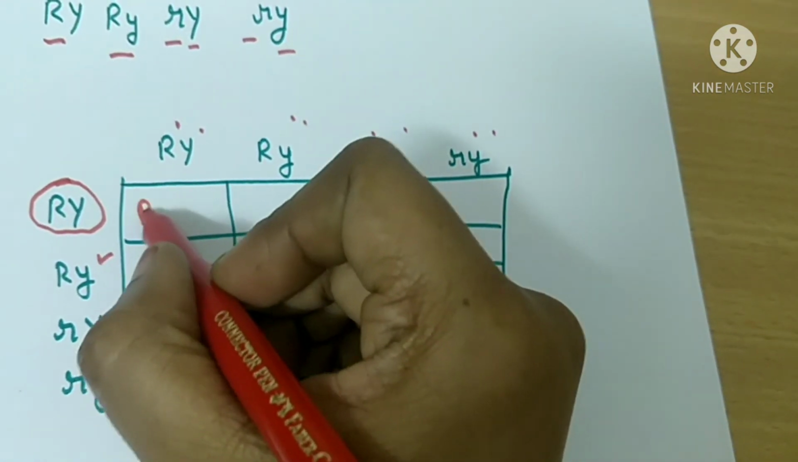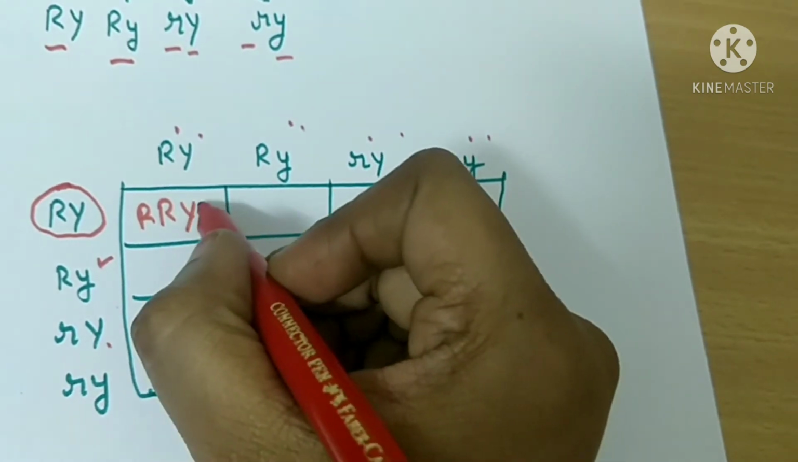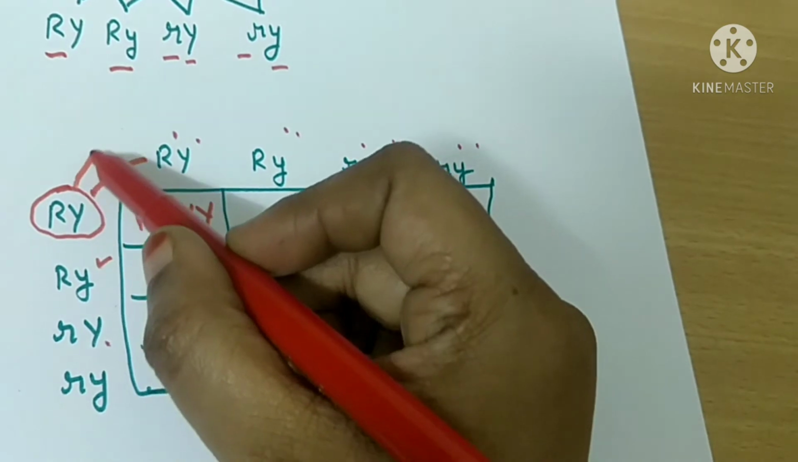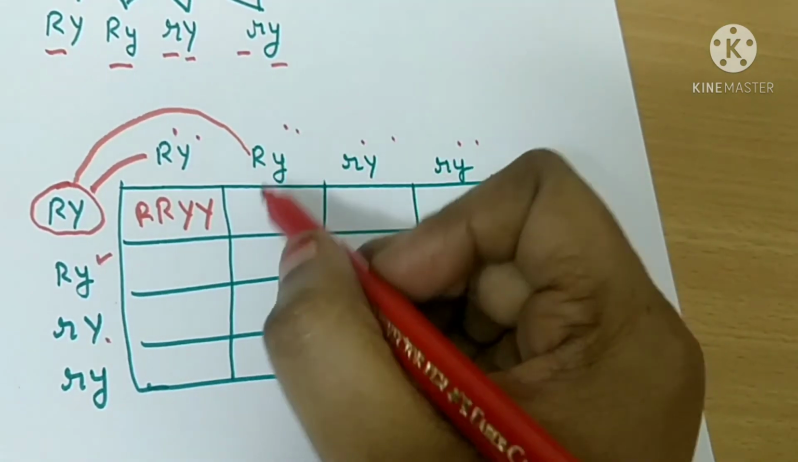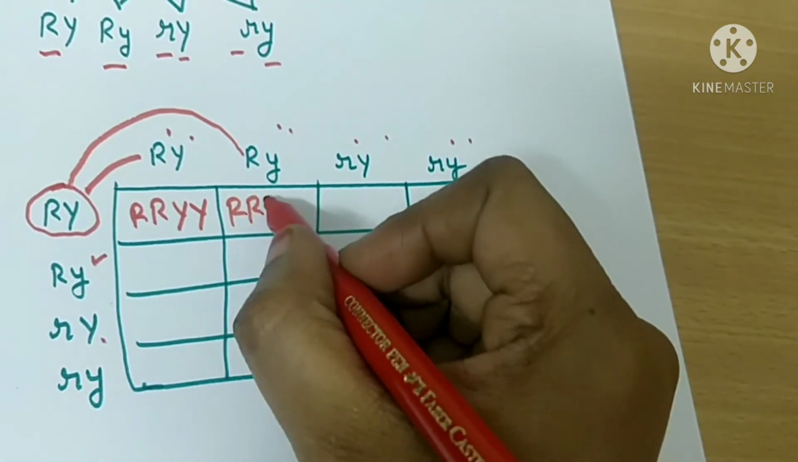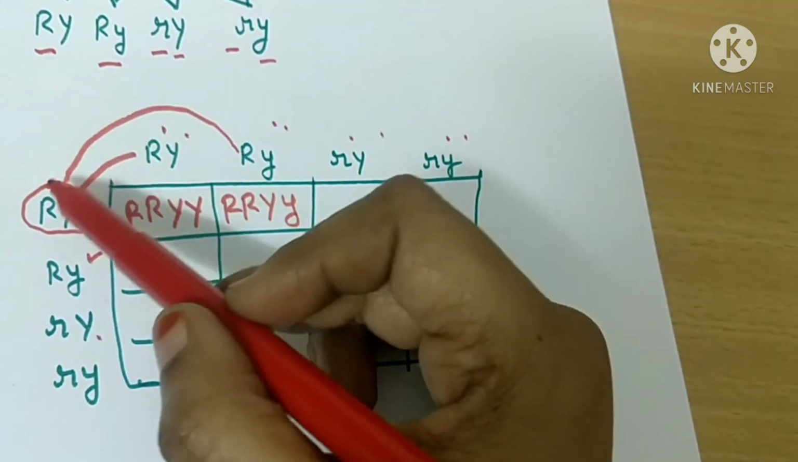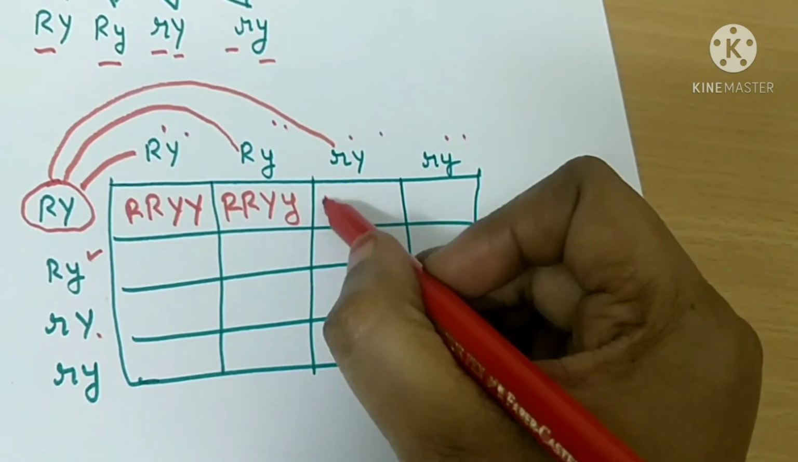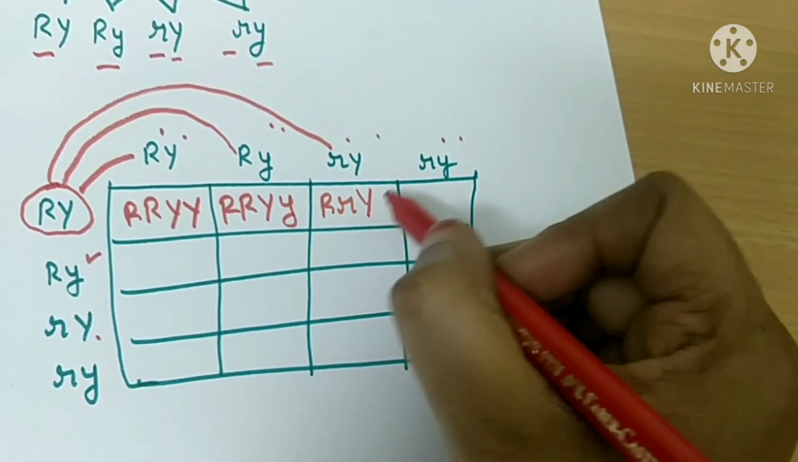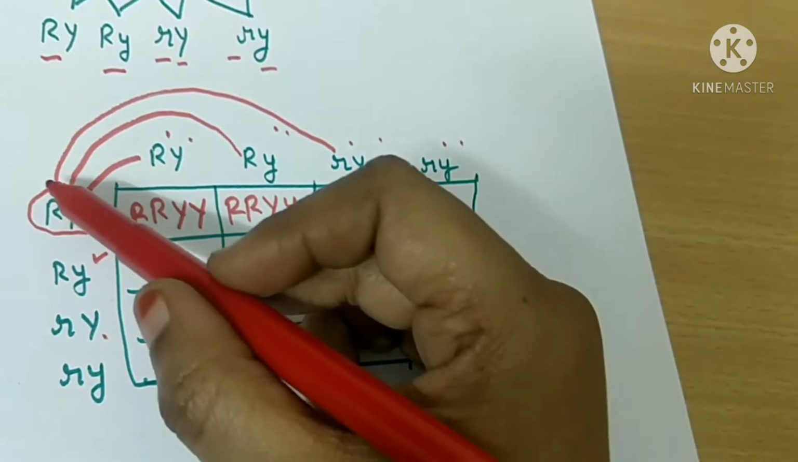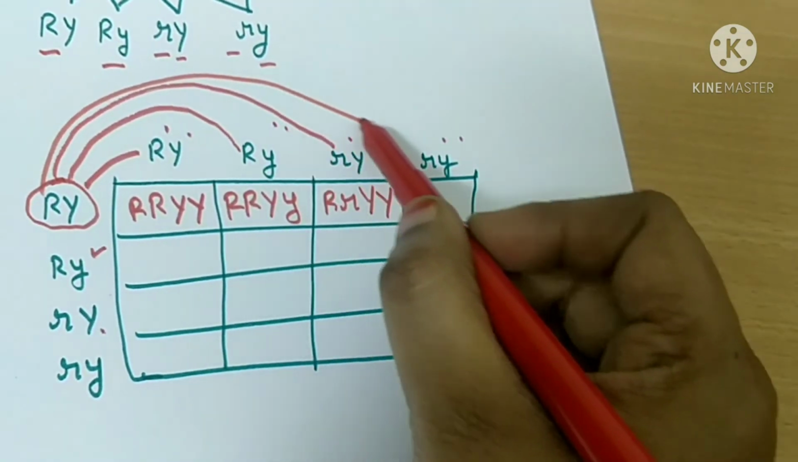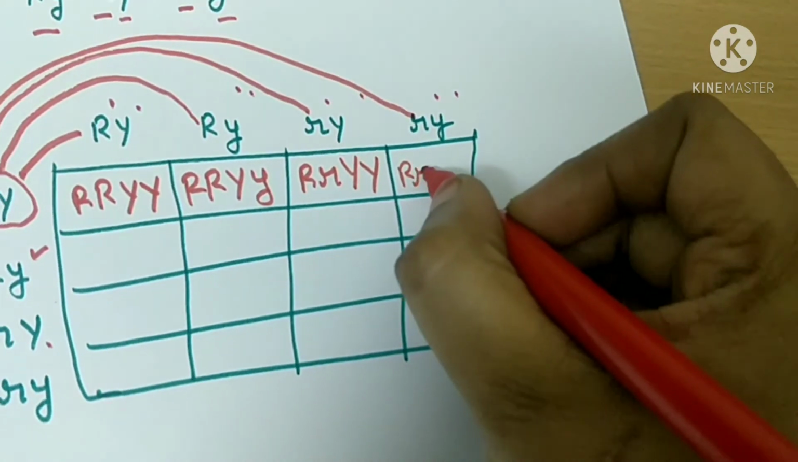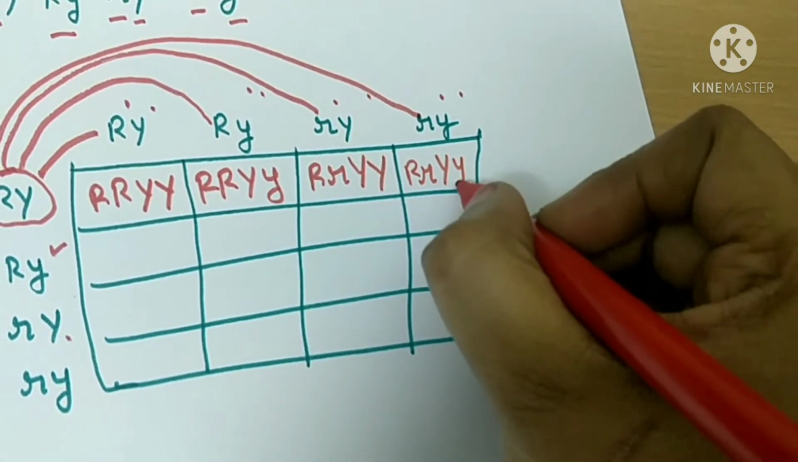What you will get? Capital R, capital R, capital Y, capital Y. First you have multiplied like this, then you multiply like this. Capital R, capital R, capital Y, small y. Then you multiply with this. Same thing. Capital R, small r, capital Y, capital Y. Then last one. Capital R, small r, capital Y, small y.